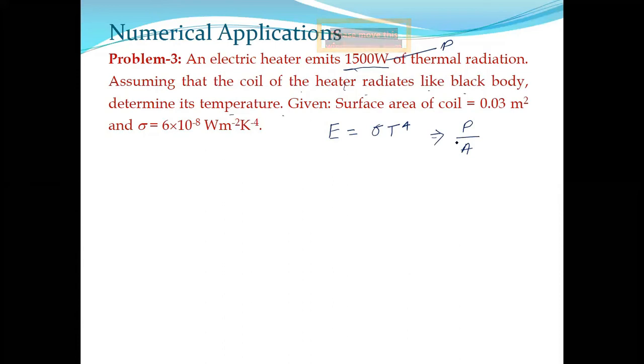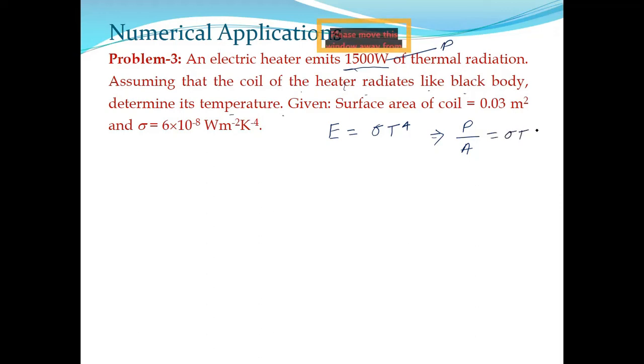So this is given as sigma T to the power 4. That means here P is supplied, A is supplied also, 0.03 meter square, sigma is supplied, estimate T.